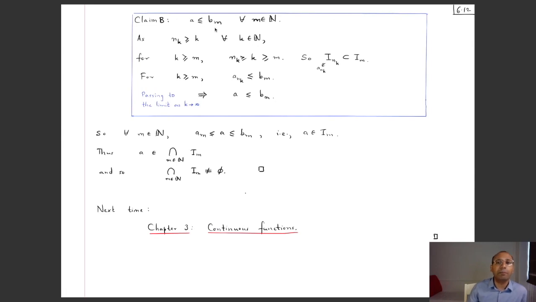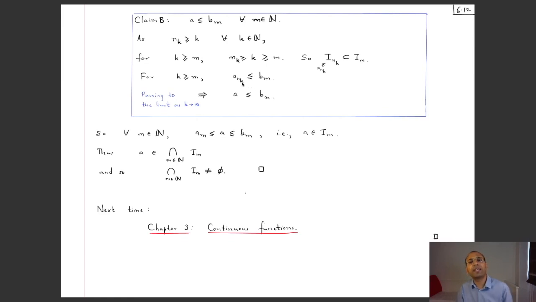So let's fix an m, and we know from our inequality that we had observed long ago that for each k, nk is bigger than or equal to k. So if I take any k bigger than or equal to m, I have that nk, which is bigger than or equal to k, is also bigger than or equal to m. So for all the k's beyond m, you have nk bigger than or equal to m, and so by the nested property hypothesis, you have that Ink is contained in Im, right? But a_nk of course belongs to Ink. So a_nk also belongs to Im.